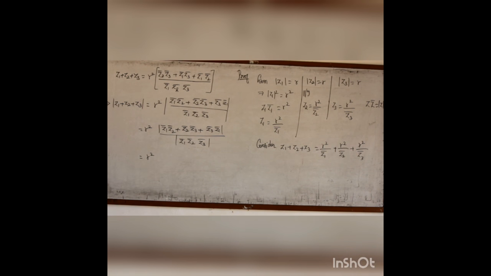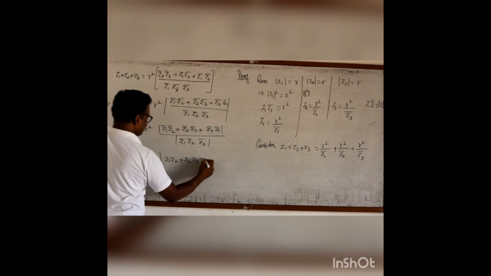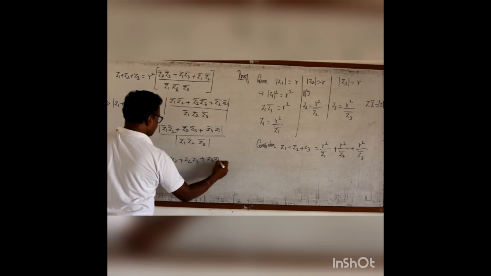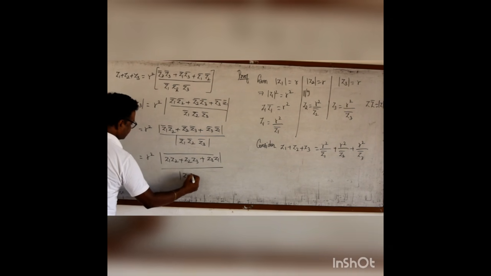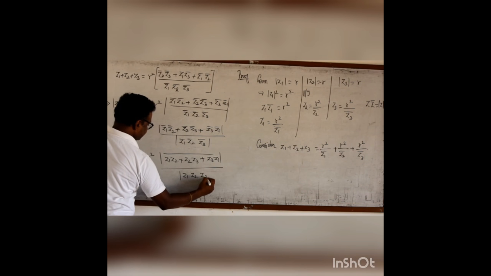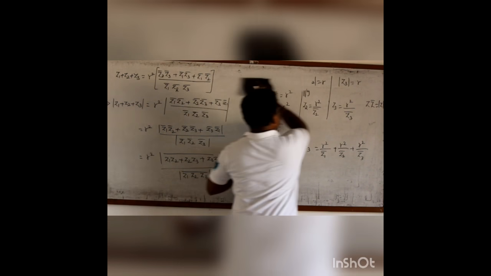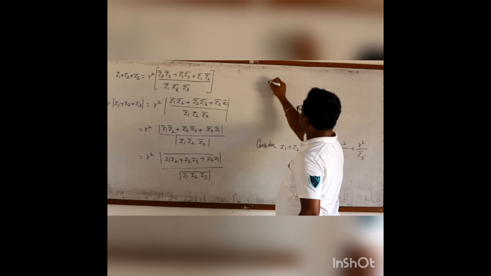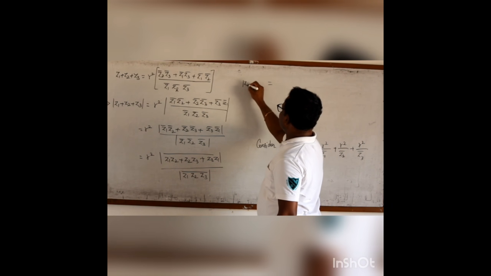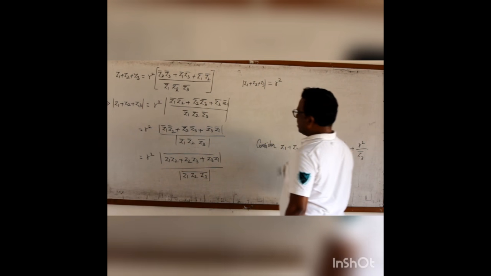Now this is R square into Z1 Z2 plus Z2 Z3 plus Z3 Z1 whole bar. Similarly, modulus of Z1 Z2 Z3 whole bar. Now in modulus, the conjugate is immaterial. That means the modulus will remove the conjugates. Modulus of Z1 plus Z2 plus Z3 is equal to R square.